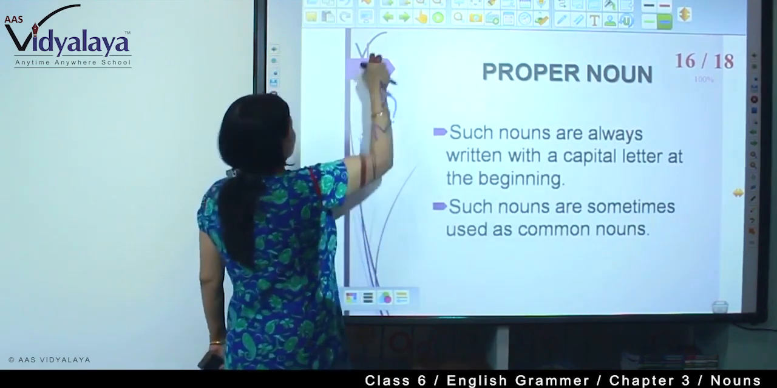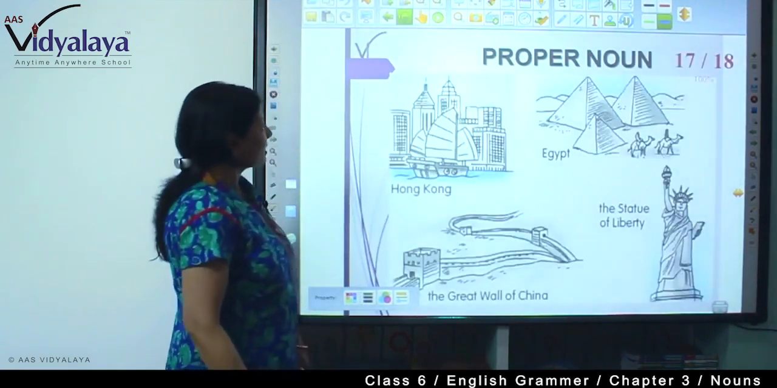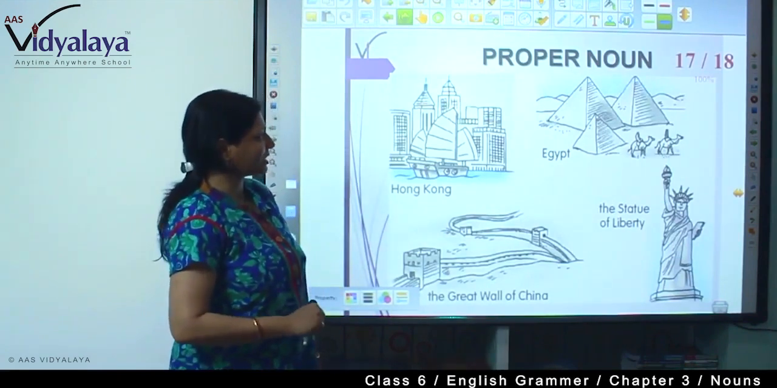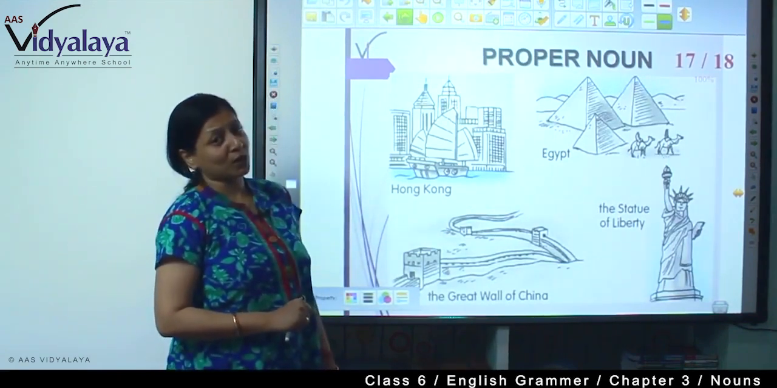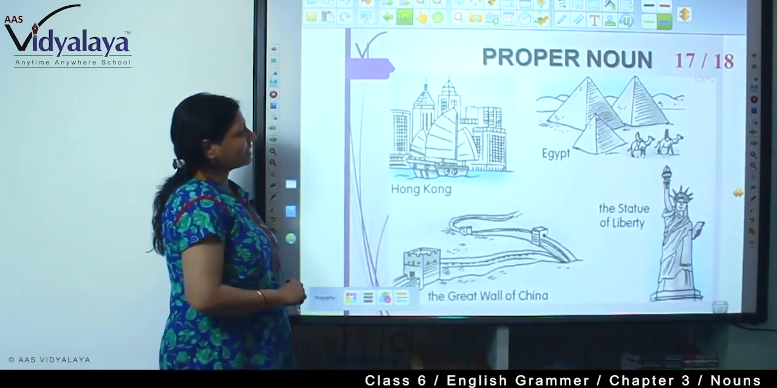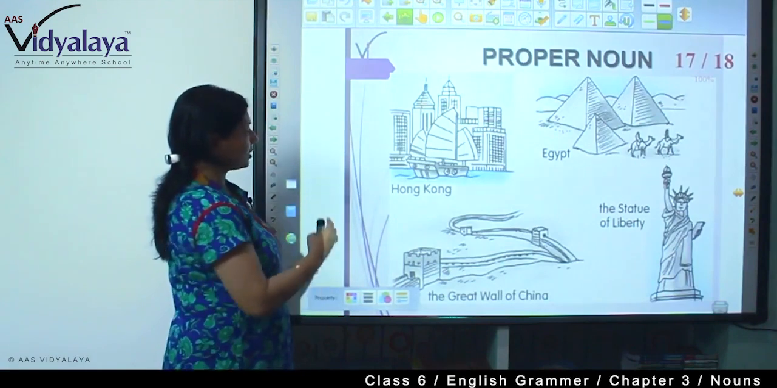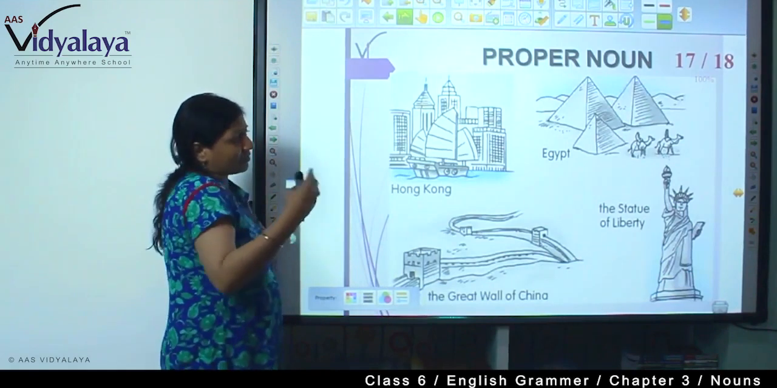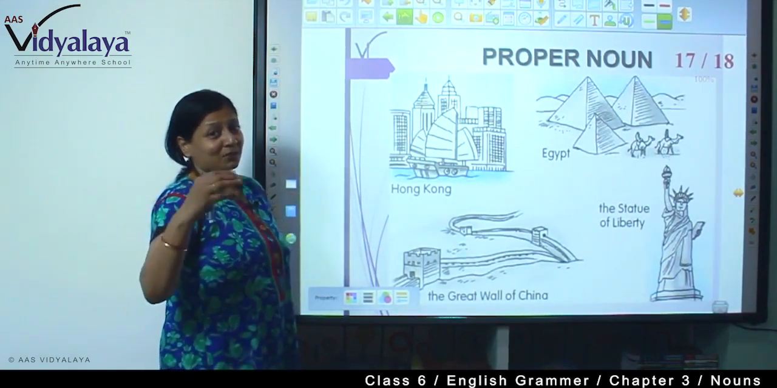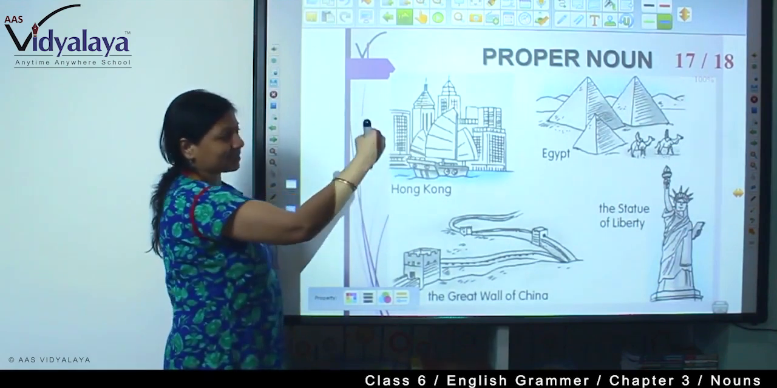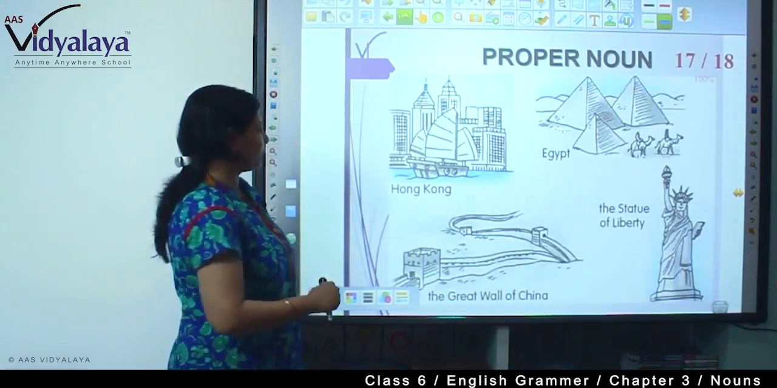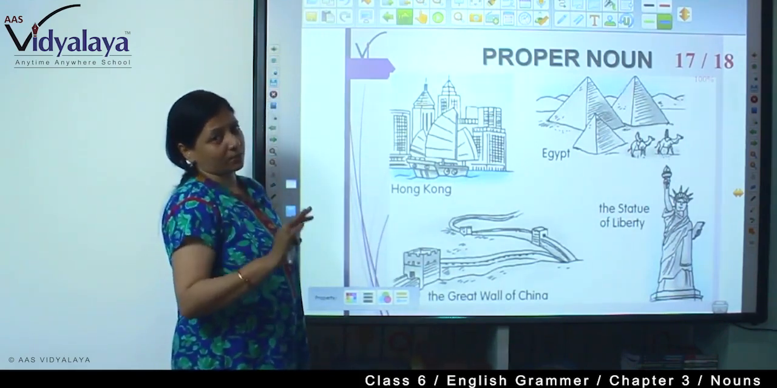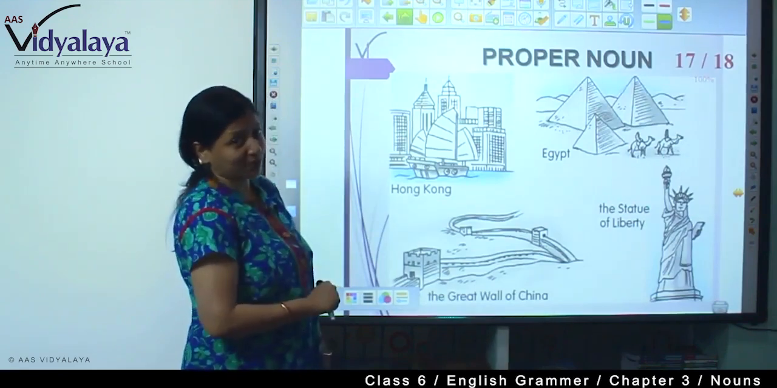Now such nouns are sometimes used as common nouns. How can it be? See here there are some proper nouns also. Hong Kong, Egypt, the Statue of Liberty, the Great Wall of China. So all these are proper nouns. You can see all these have their distinct characteristics, and we know it. Whenever we think of Egypt, we think of pyramids, we think of sand, and see here Egypt itself is a proper noun. Hong Kong and the Great Wall of China, all the particular names come under proper noun, and the Statue of Liberty also.